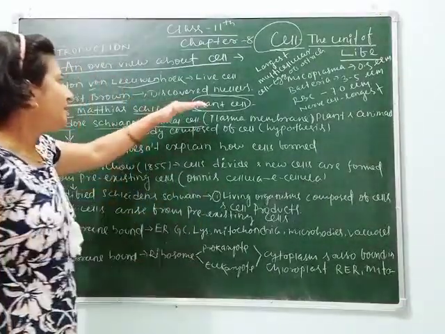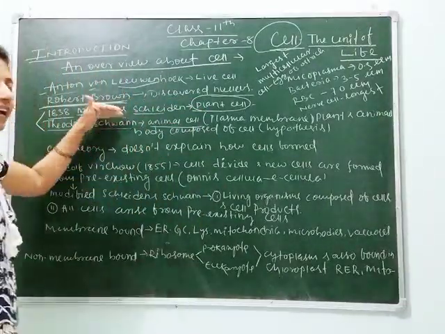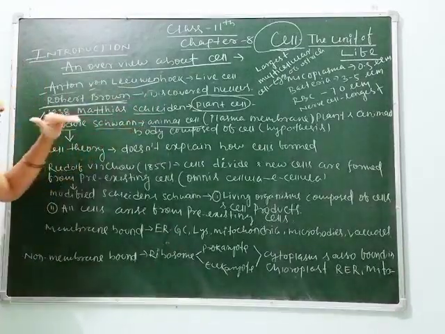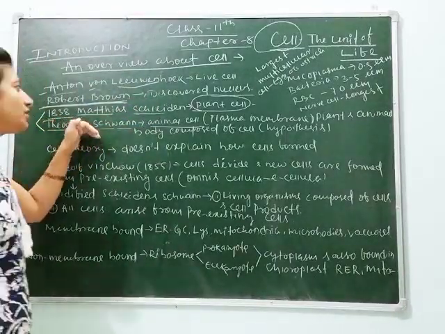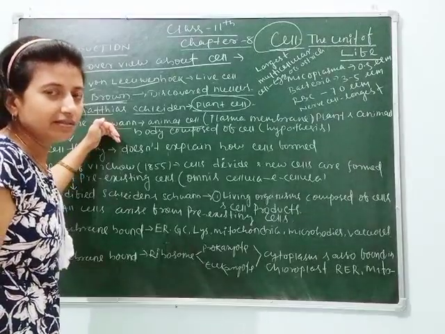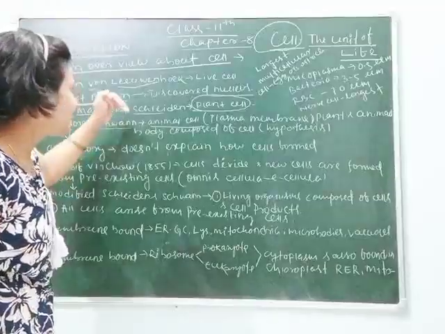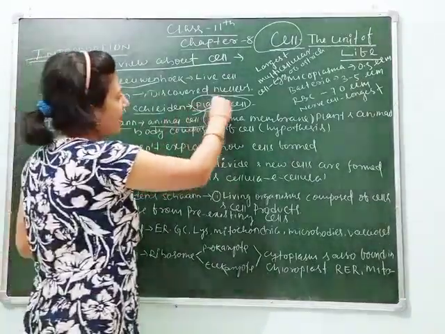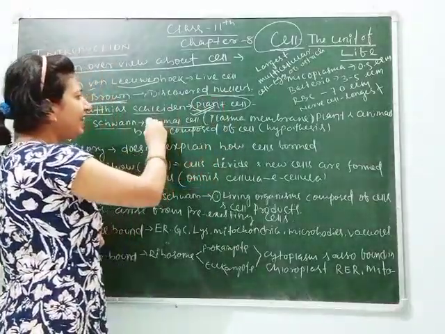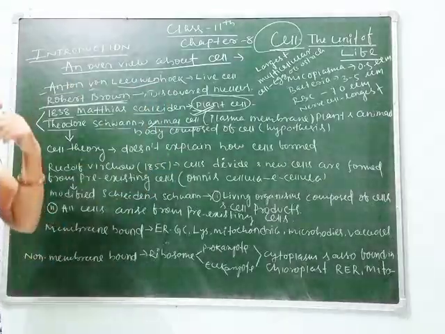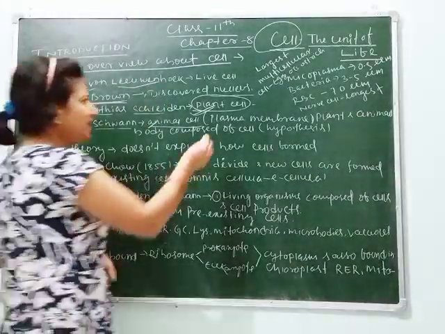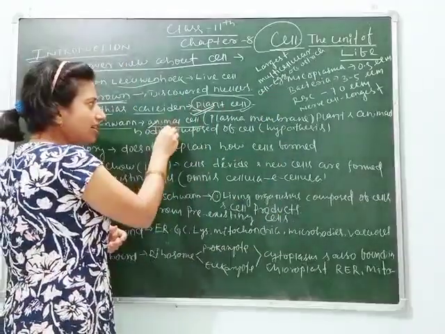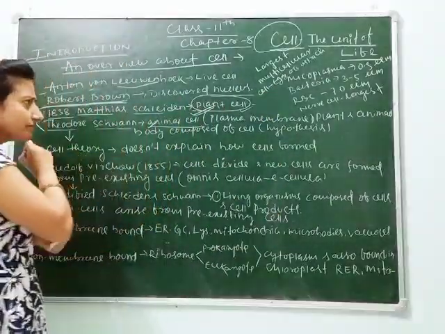Remember, students, the plant cell was discovered by Matthias Schleiden and the animal cell by Theodor Schwann. Clear? The scientists are Schleiden and Schwann. One is the botanist, whereas the other was the zoologist.